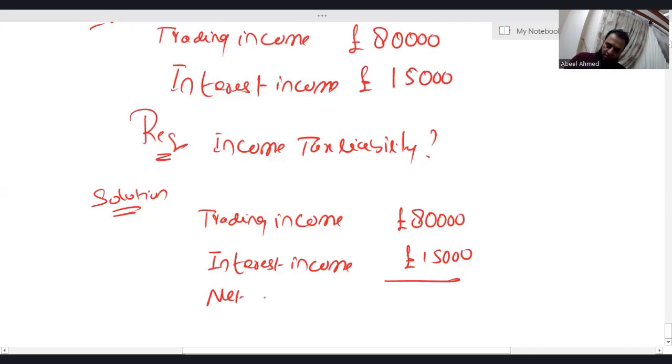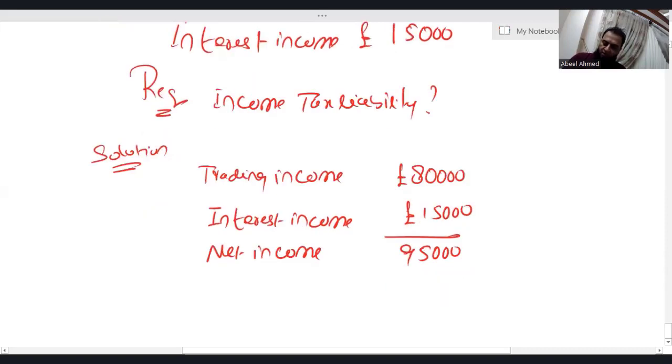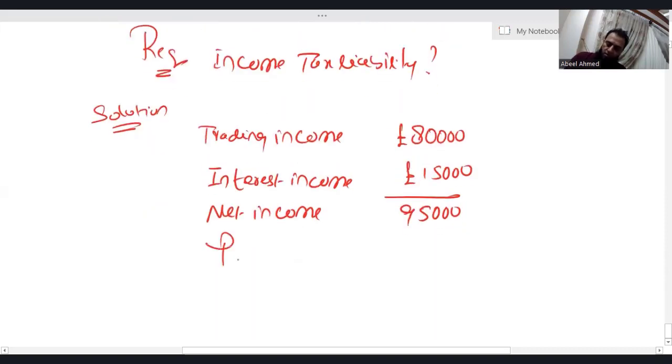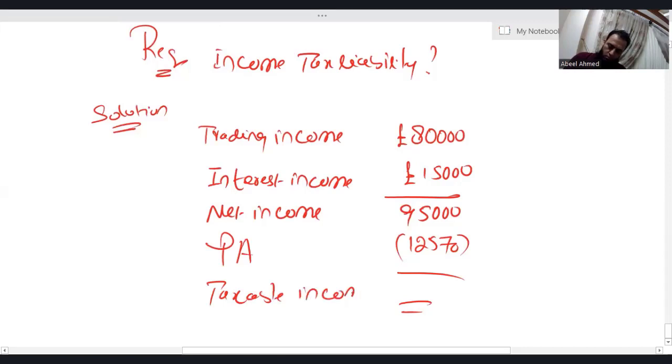Here comes the net income, which is 95,000. Personal allowance is 12570. So 95,000 minus 12570. The taxable income is 82,430.